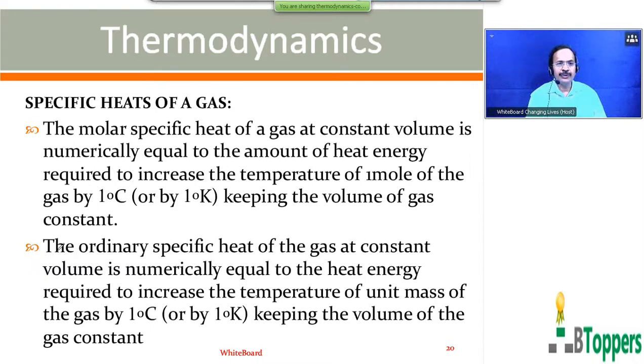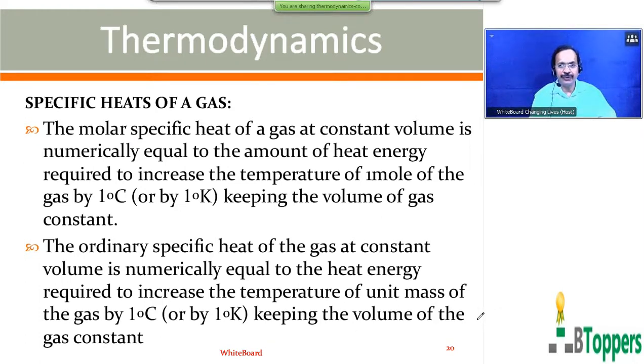The next point, I am going to give you the definition for ordinary specific heat. The ordinary specific heat of the gas at constant volume is numerically equal to the heat energy required to increase the temperature of unit mass of the gas by 1 degree centigrade or by 1 degree Kelvin, keeping the volume of the gas constant. Those who want to copy the notes can take a pause and finish writing the notes now.